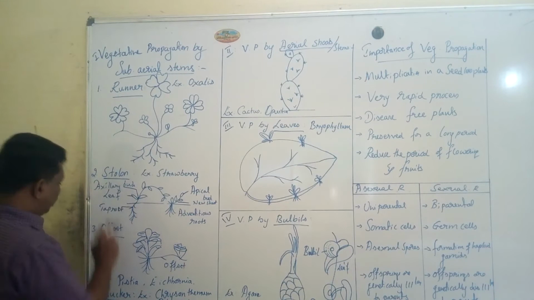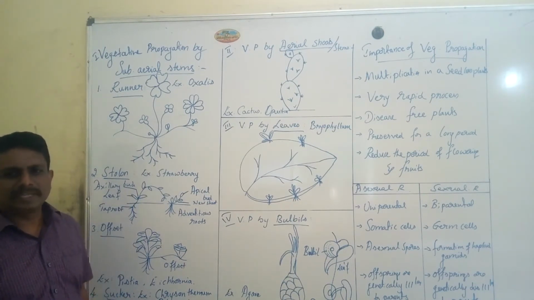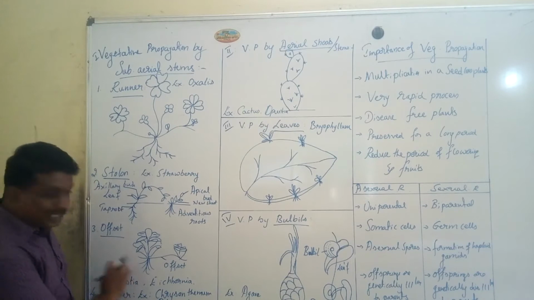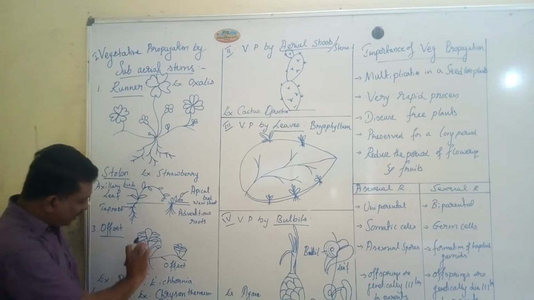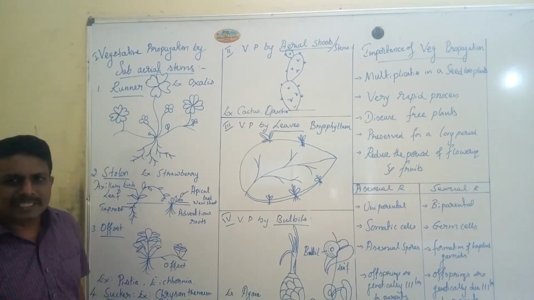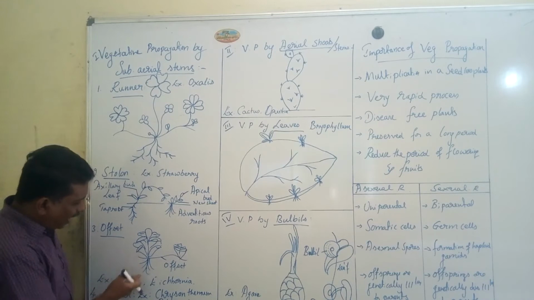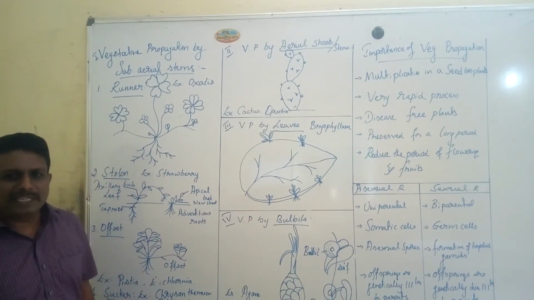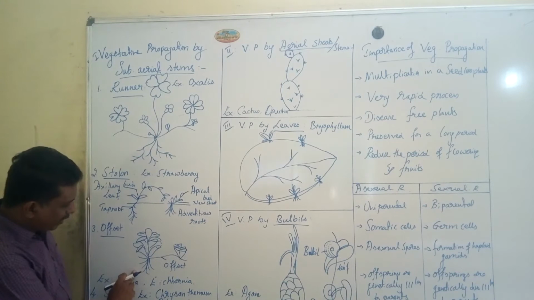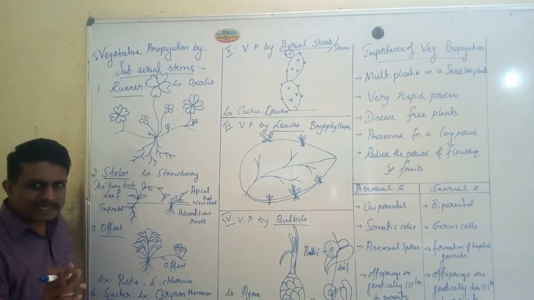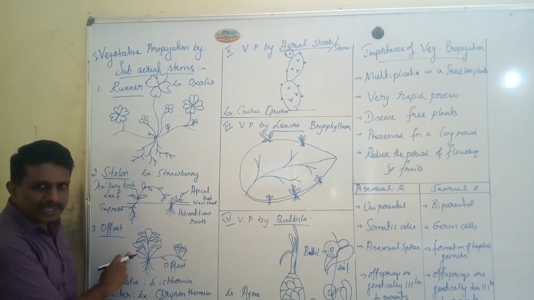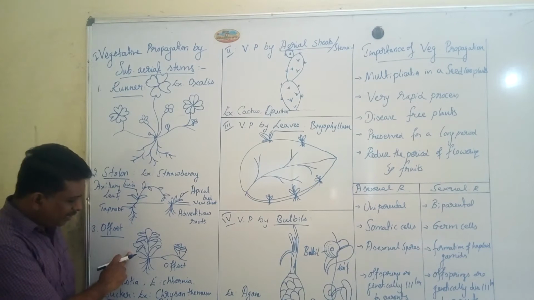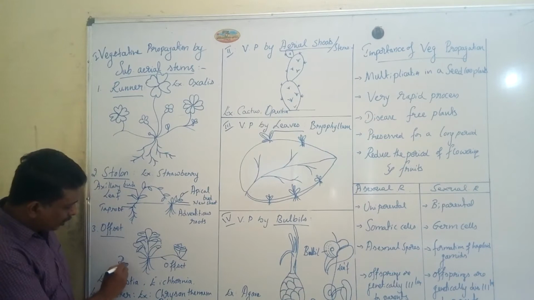The third one is the offset. It is a short, horizontal branch producing a cluster of leaves. It produces a cluster of leaves above, and it produces adventitious roots below. It produces a green cluster of leaves in the topmost region or in the above region. Below, you can find the presence of adventitious roots.